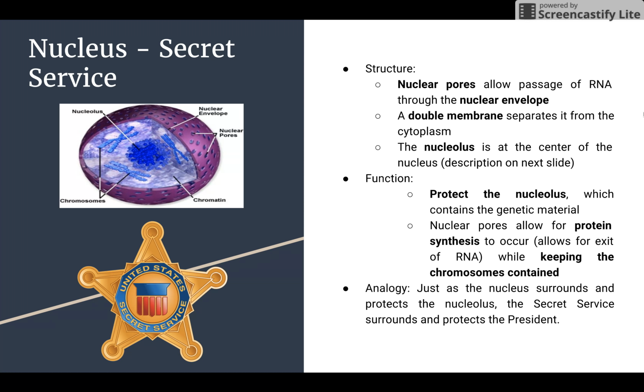The structure of the nucleus is that nuclear pores allow passage of RNA through the nuclear envelope. The double membrane separates the nucleus from the cytoplasm, and the nucleolus is at the center of the nucleus. The description of the nucleolus is on the next slide. The function of the nucleus is to protect the nucleolus and allow for protein synthesis by keeping DNA contained in the nucleolus and allowing RNA to pass into the cytoplasm.